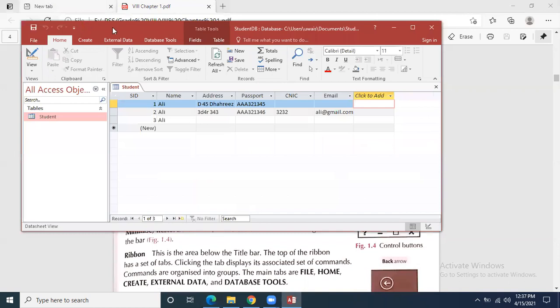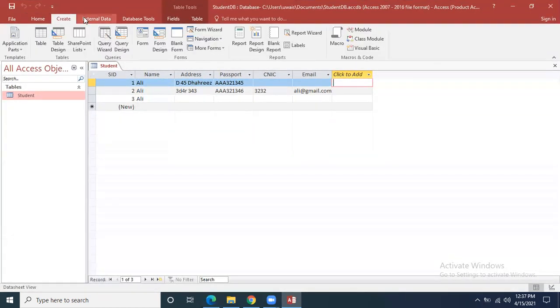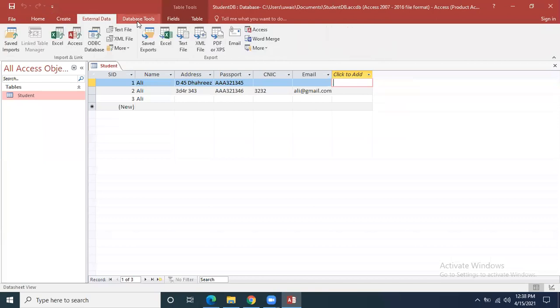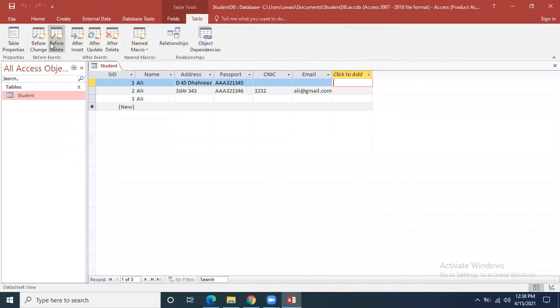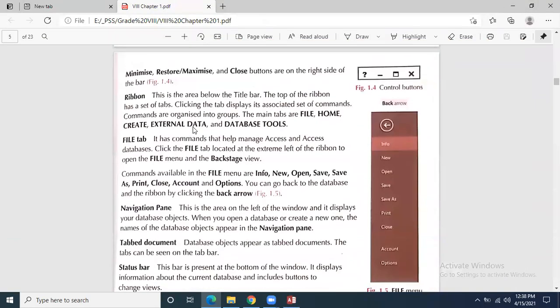And similarly, there are menus available over here, just like right now we are just going through the home menu. Then create menu is there, external data, database tool, fields, tables. These all are the menus that we need to explore. Of course, right now we have not explored anything from these menus. These are basically called the ribbon menus.